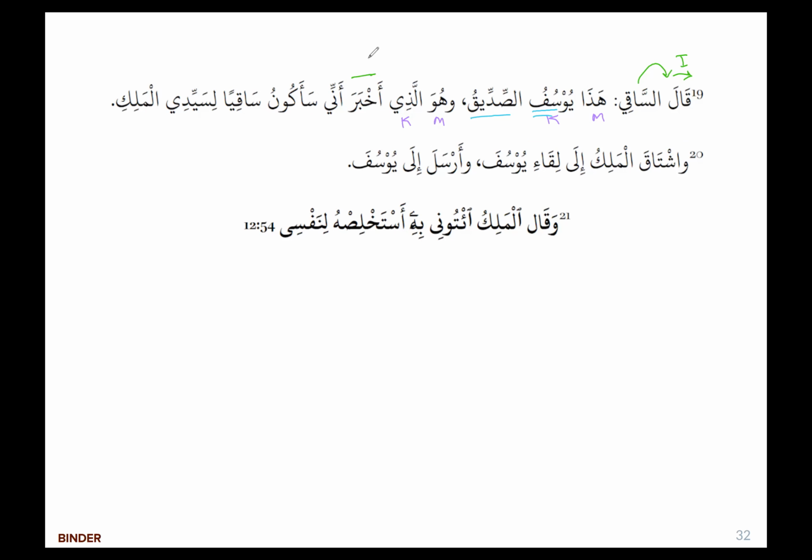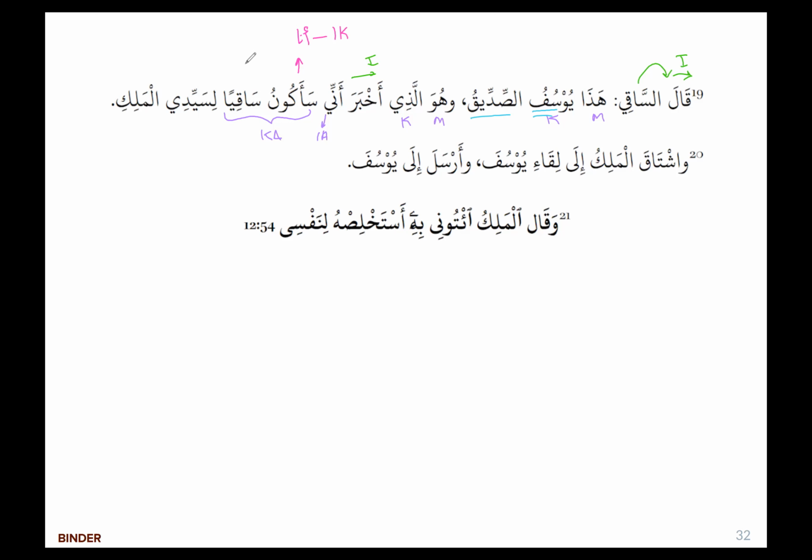أخبر is past tense, form one. أني is ism anna, so the ya is my ism anna, and سأكون, the jumla with kana is going to be our khabar anna. So this jumla is my khabar anna, but within that we have kana, and my ism kana is ana, right? سأكون, this is our ism kana.